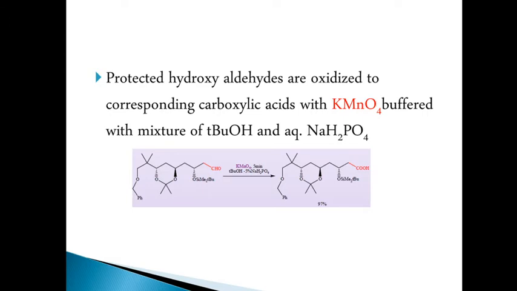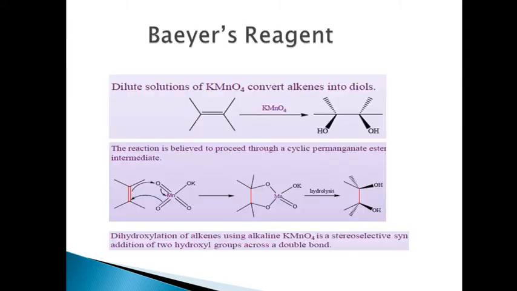We can see that this hydroxyaldehyde has a protected group, the tertiary butyldimethylsilyl group, and this CHO group is getting oxidized, as in the same case, to carboxylic acid. For this also we can use KMnO4, tertiary butyl alcohol, and 5% sodium dihydrogen phosphate.